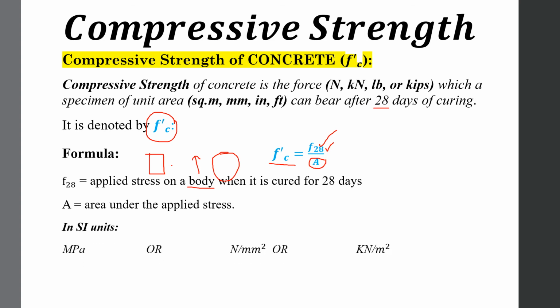The SI units of Fc prime are megapascal, Newton per millimeter square, which is also megapascal, and kilonewton per meter square, which is kilopascal. And the FPS units of Fc prime are PSI, KSI, PSF, or KSF.